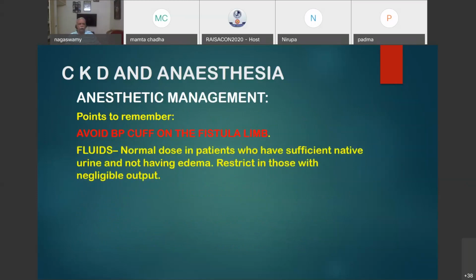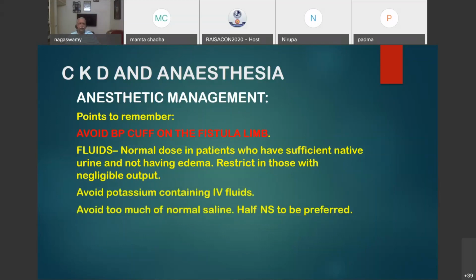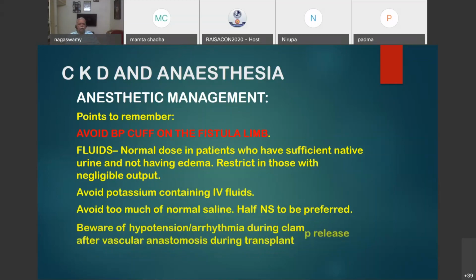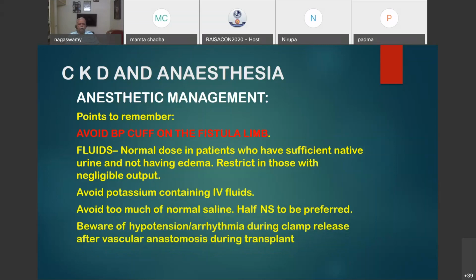Fluids: normal dose in patients who have sufficient native urine and do not have edema. Restrict in those with negligible output. Avoid potassium containing IV fluids. Avoid too much normal saline also because it can produce hyperchloremic metabolic acidosis. Half normal saline will be a preferred agent in those situations. Beware of hypotension or arrhythmia during clamp release after vascular anastomosis during transplant.